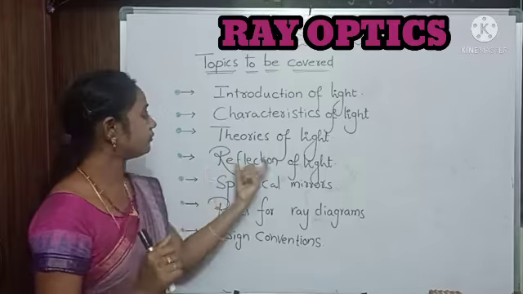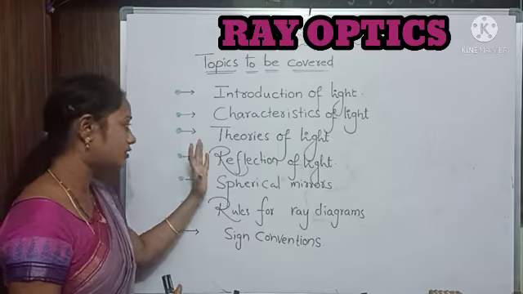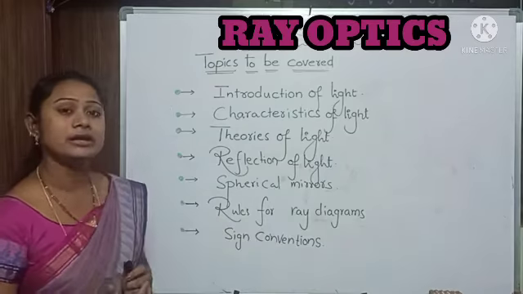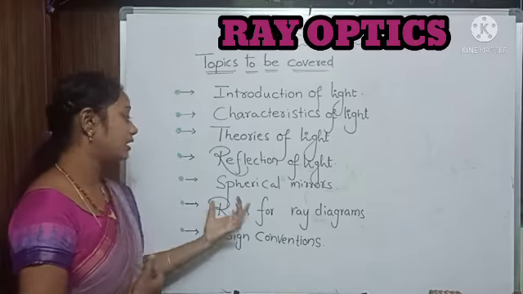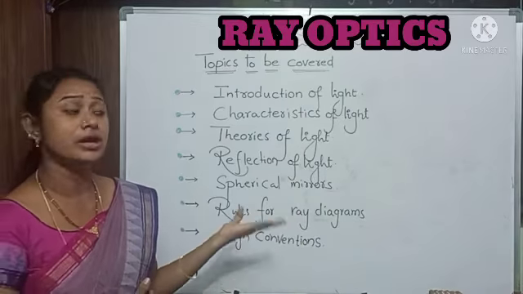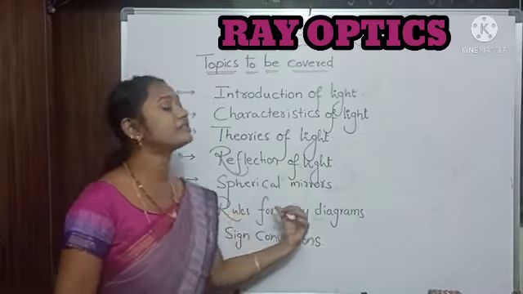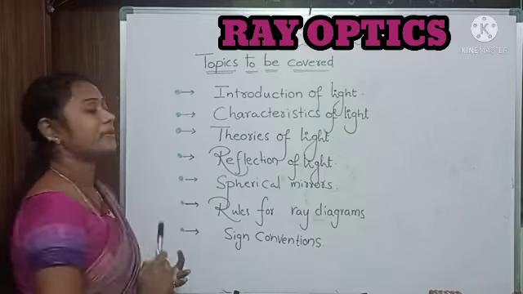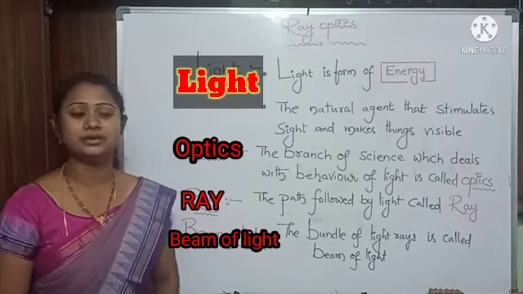Next, reflection of light. This is a property of light, and we are going to discuss these topics here. Spherical mirrors. Every day in our lives we are familiar with plane mirrors, isn't it? And in spherical mirrors, we are going to discuss the convex mirror and concave mirror. In our vehicles, we are using convex and concave mirrors. Next, rules for ray diagrams and the sign convention. These are the topics I am going to discuss with you today. We'll see the introduction of light.